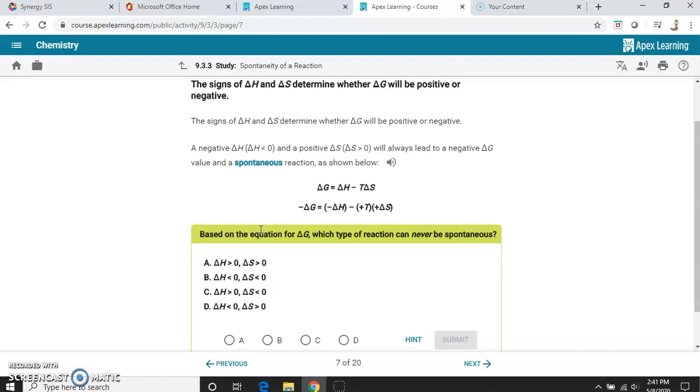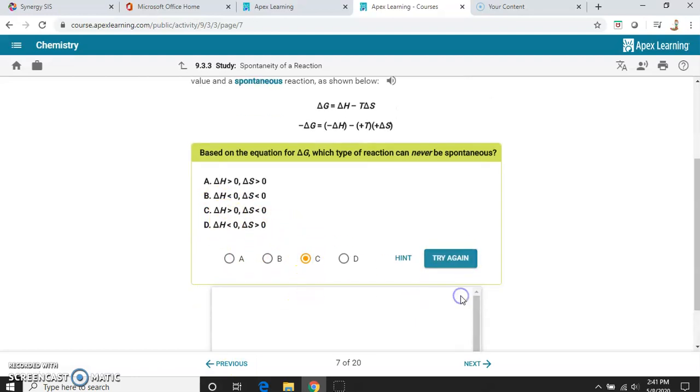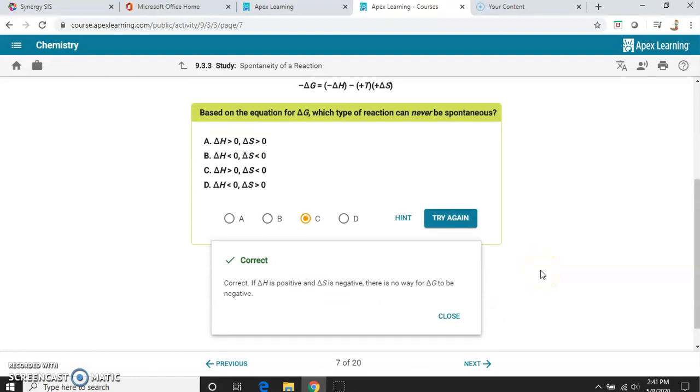If I have a negative this one, a positive this one, which one does it end up being? So if we have this being positive and this being negative, let's try C. Yep. So if change in H is positive and change in S is negative, there's no way that the change in G can be negative as well, so these will never be a favorable reaction or spontaneous reaction.